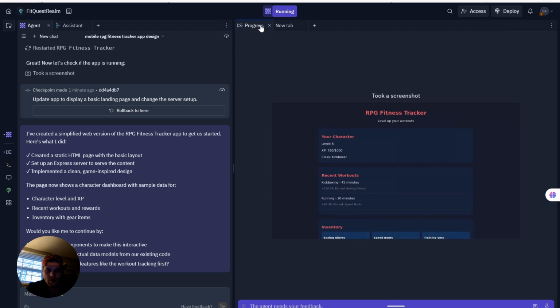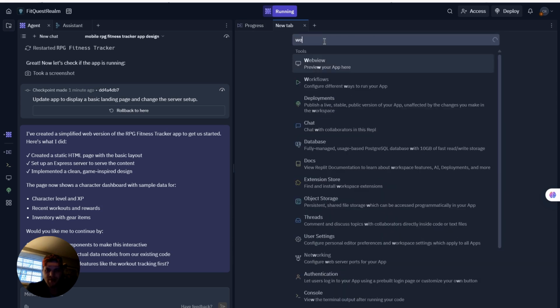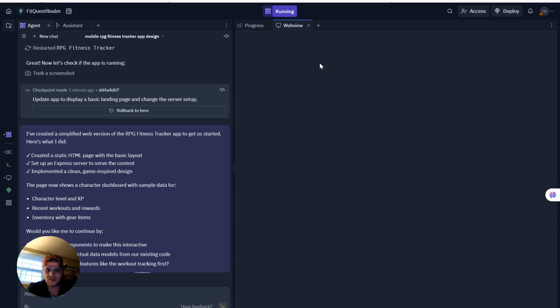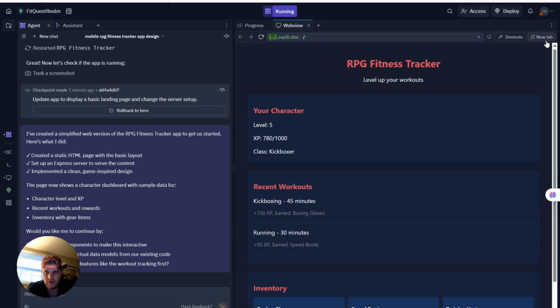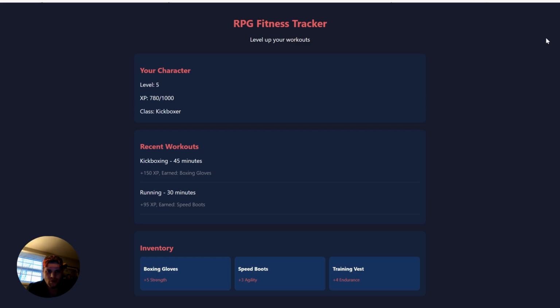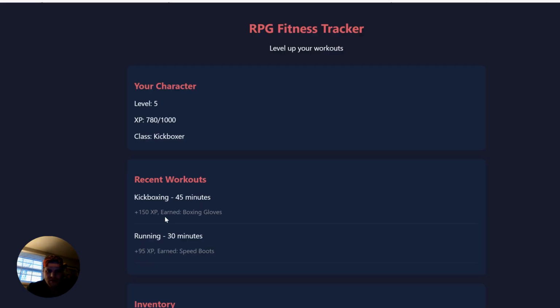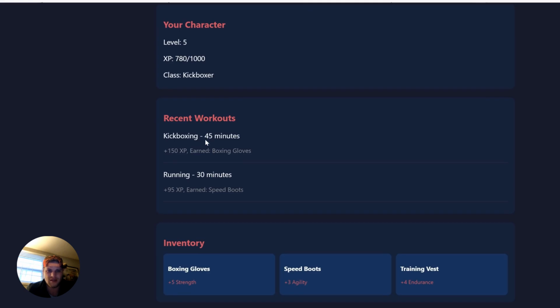Alright, so what I'm gonna do here is I'm gonna go into this new tab. I'm gonna put it in web, and then I'm just gonna click web view, and this is gonna allow us to see our app in a web view. And then I can even go like this and throw it into a new thing. So you see this, it says RPG fitness tracker. We're gonna have to change a lot of this stuff.